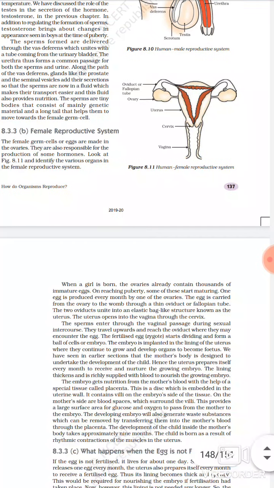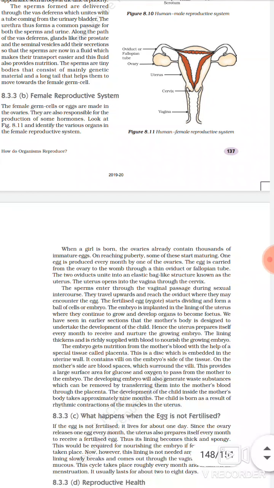When that fertilized egg comes and sticks to one of the walls of the uterus, that stage is called implantation. The fertilized egg is called the zygote. The zygote will divide and redivide many times. First it will be a 2-cell stage, then a 4-cell stage, then an 8-cell stage, and then many cells will be formed.